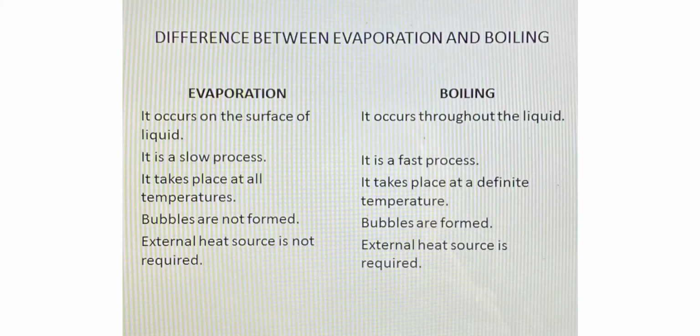External heat source is not required. Evaporation takes place in presence of sunlight. We need not have to give the heat from outside. Whereas for boiling water or for boiling any other liquid, we have to supply heat from outside. So for boiling, external heat source is required, whereas for evaporation, external heat source is not required. So these are the points of difference between evaporation and boiling.